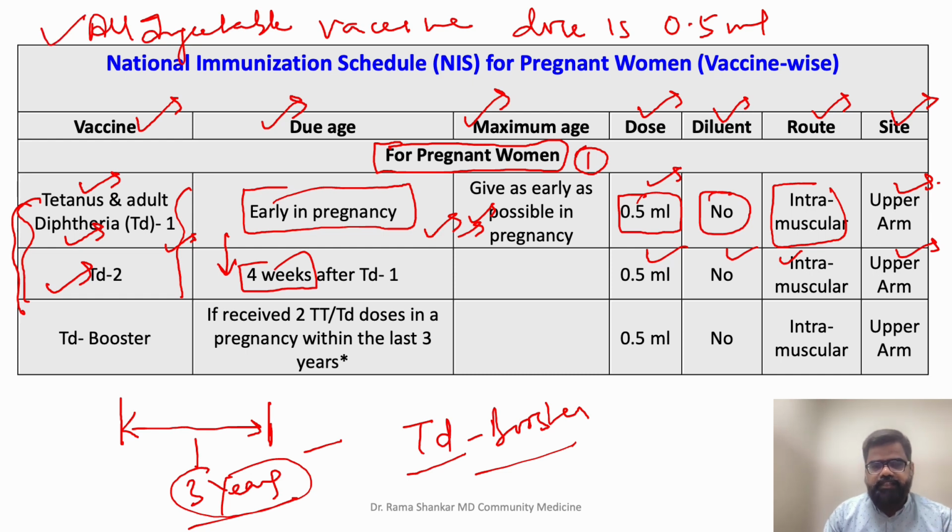All injectable vaccines are 0.5 ml, except BCG and FIPV. So as of now, this dose is not an issue. It is TD vaccine, it is not BCG, it is not FIPV, so the dose will be 0.5 ml, right? So this is about pregnant women.